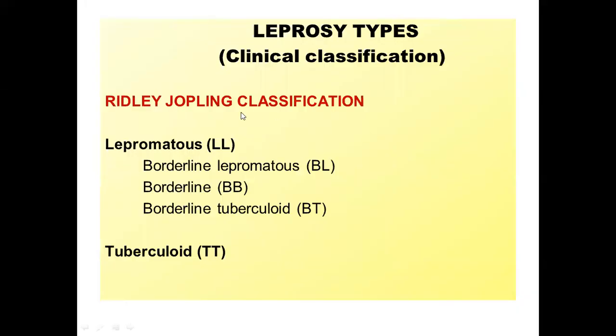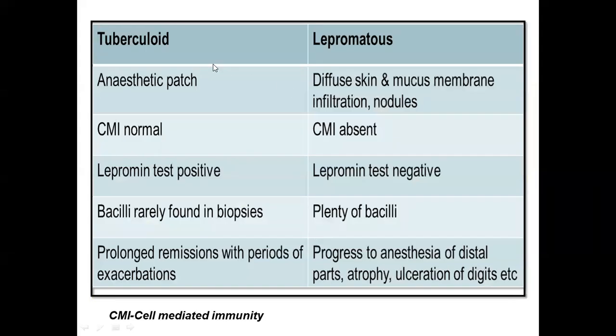As per the Ridley-Jopling classification, leprosy is divided into mainly lepromatous, shortened as LL, and tuberculoid, TT. There are intermediate types, that is borderline lepromatous, borderline, and borderline tuberculoid types of leprosy also. So we shall see the basic difference between tuberculoid leprosy and lepromatous leprosy.